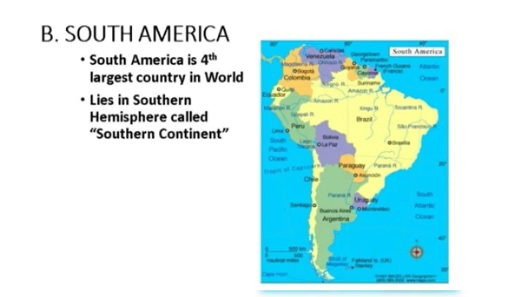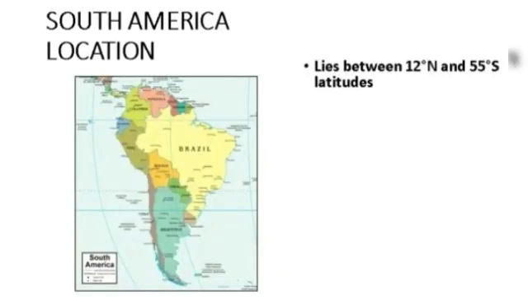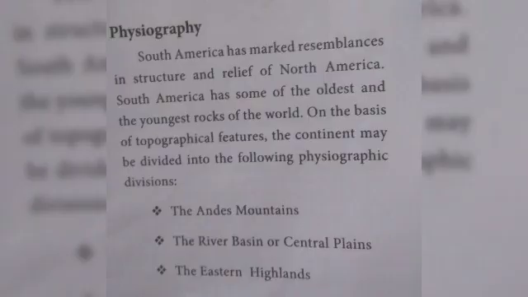Location of South America. South America lies between 12 degrees north and 55 degrees south latitudes and 35 degrees west and 81 degrees west longitudes. The equator passes through the mouth of the Amazon River. The Tropic of Capricorn passes through Rio de Janeiro in Brazil. South America is an inverted triangular shaped landmass. The area of the continent is 1,78,40,000 square kilometers, which occupies 20% of the world land area.